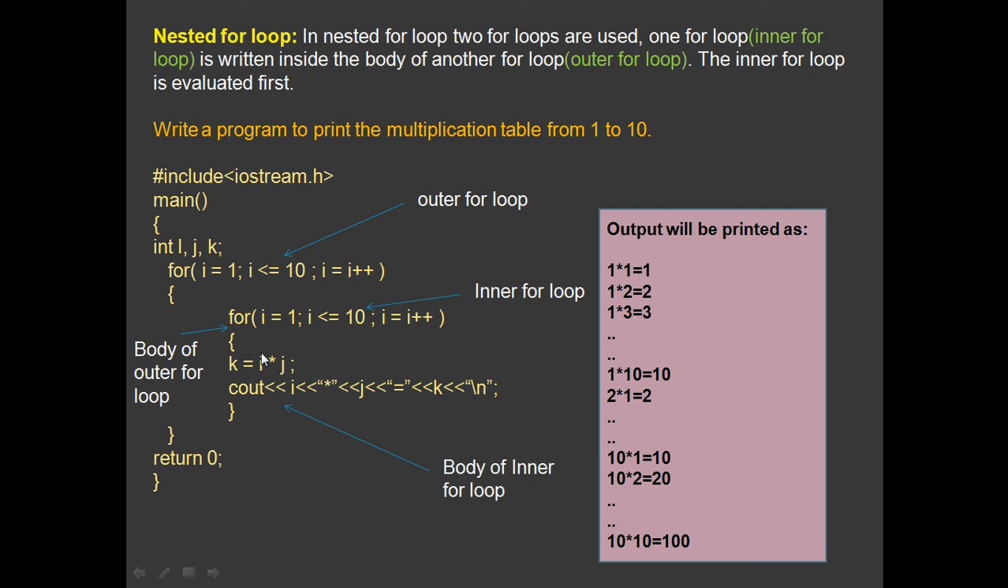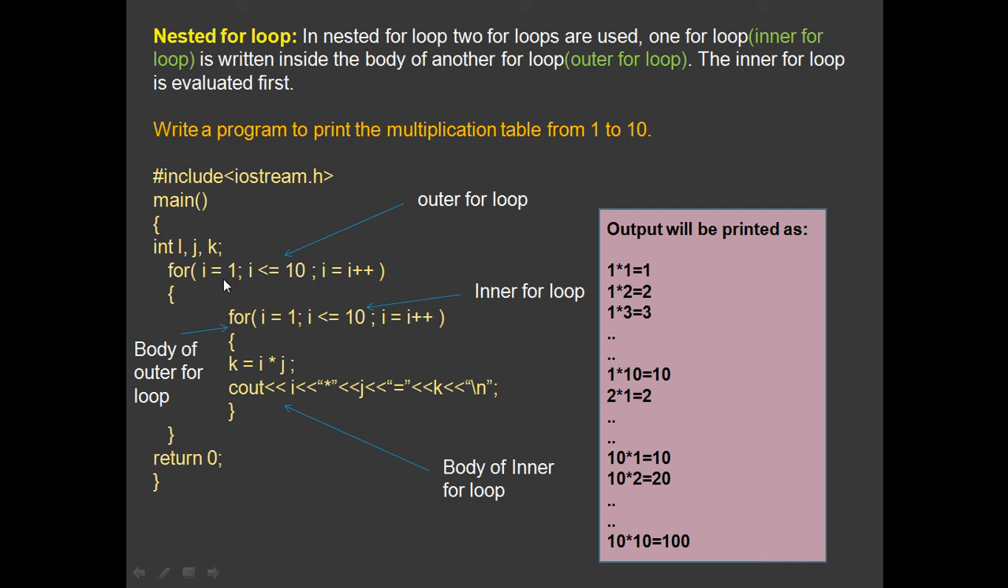So after the body of the inner for loop gets executed, j will get incremented, that is j equals j plus 1, so j becomes 2. 2 is less than 10. Okay, so again it will come here, the body of the loop, k equals i. What is the value of i? i still stores the value 1 because we have not changed the value of i.